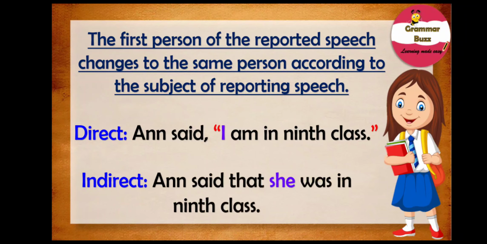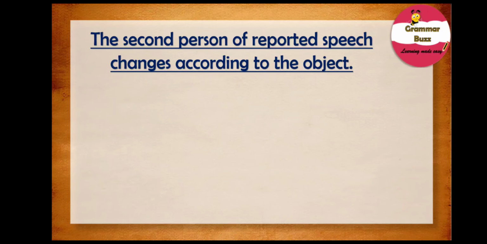I bet you have. So now moving on with the next part of the rule, and that is the second person of the reported speech changes according to the object of the sentence. Let us try and understand this with the help of an example.